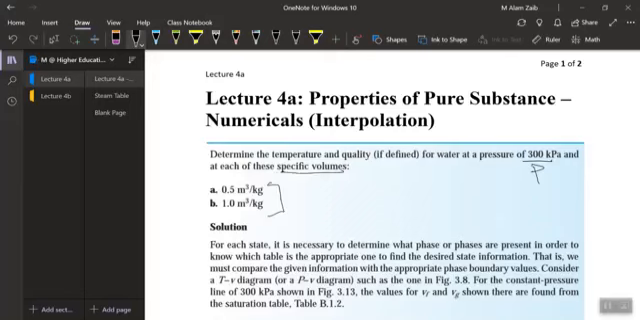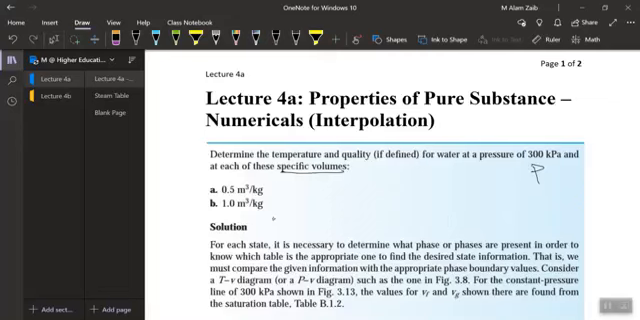So what we have to do is find the temperature and quality if it is defined. Quality is only and only defined when we are inside the vapor dome. If we are outside the vapor dome, which is the superheated region or the compressed region, the quality X is not defined. So if we are inside the vapor dome, what would be the quality of the water? Determine the temperature and quality for 300 kPa and the specific volume.